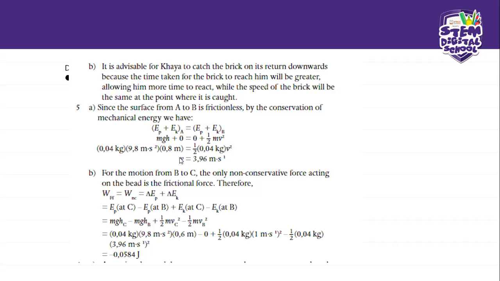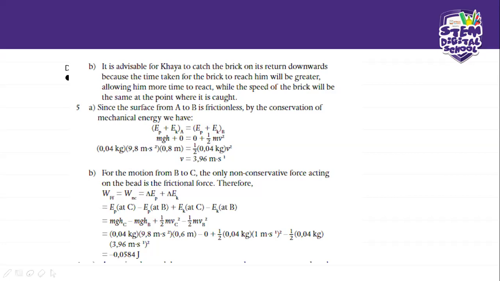What are we looking for? We're looking for the velocity at B. And then we start substituting everything that we have. We've been given the mass, and the mass on this side. And we know this is 9.8, g is always given, and the h is 0.8 meters.